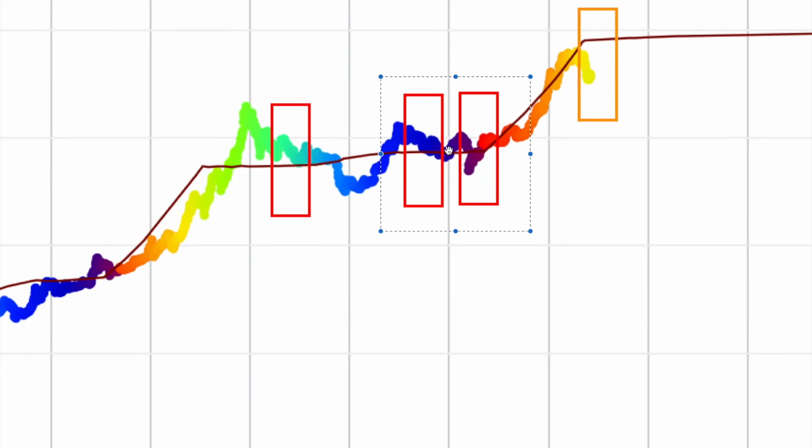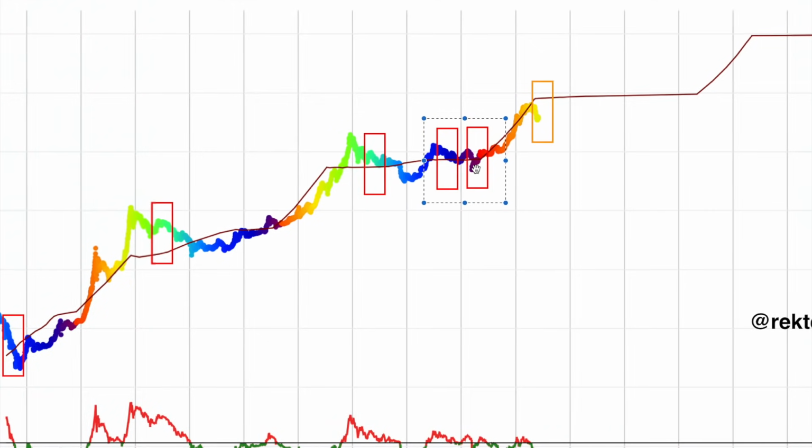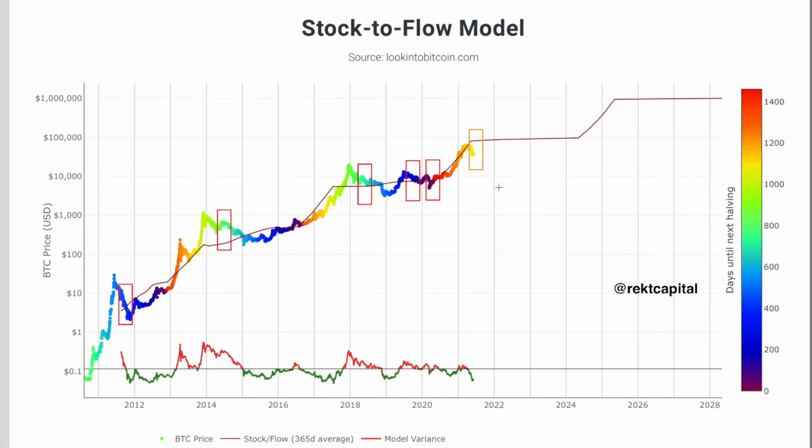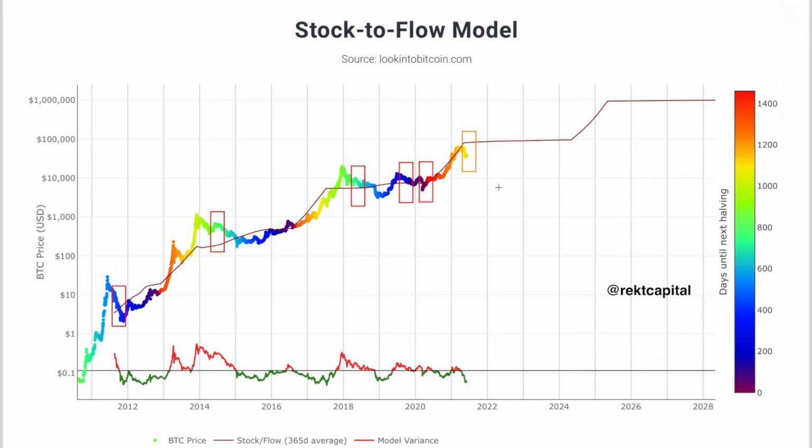And if we just zoom in here, the death cross that happens over here after that 13,900 peak in June 2019, you see price go below the stock to flow line a bit. And then we recover, and then we get another death cross, which brings price below the stock to flow line yet again for a great outsized opportunity in the context of the stock to flow line. So this principle that I'm just sharing with you, the death cross in the context of the stock to flow model, holds very true across time.